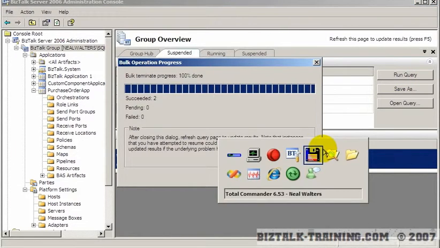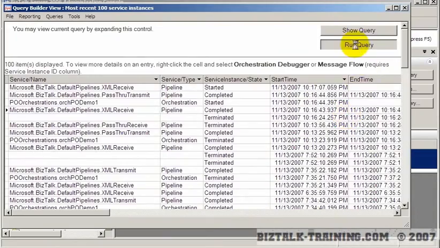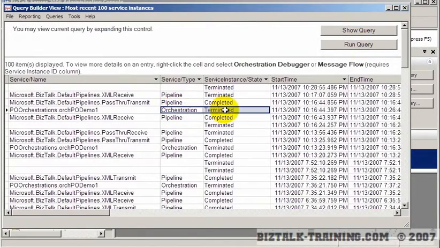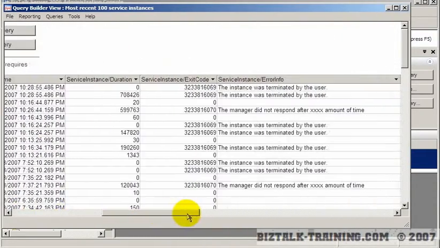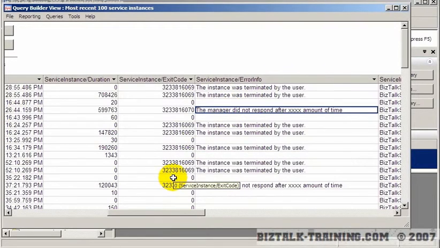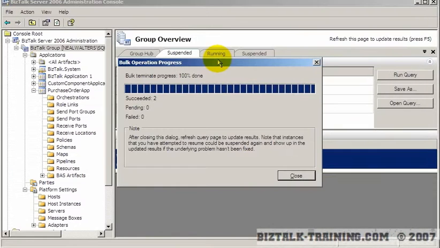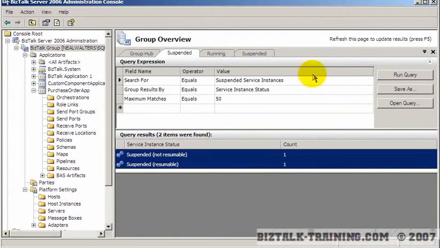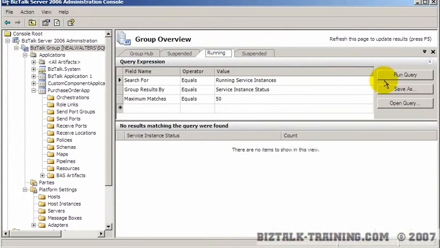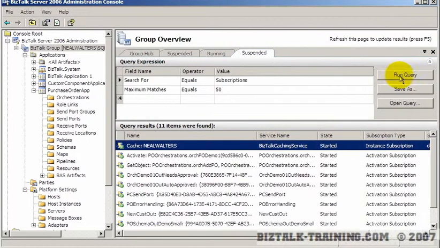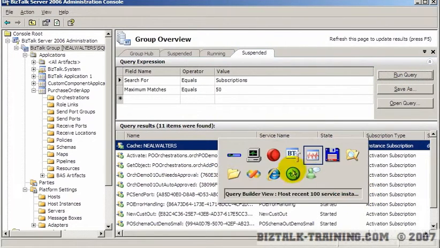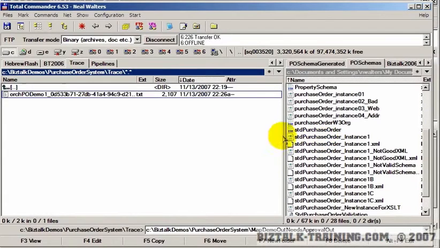So if we go back here, we'll see the orchestration more or less self-terminated with this message that the manager did not respond after whatever it was, 2 minutes or 5 minutes. Okay, that's kind of cool. So cleared the suspended, cleared the running. No subscriptions here now. We're going to go drop our file again. Clear this trace.